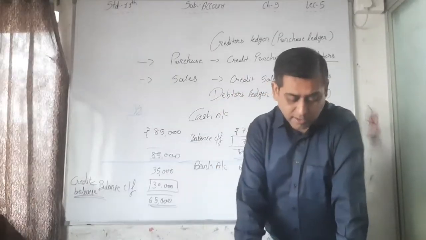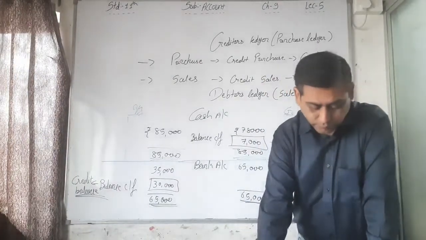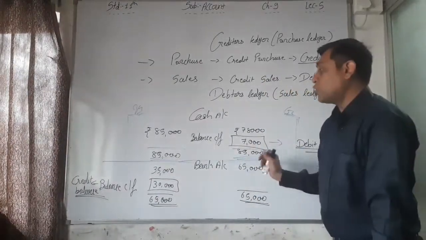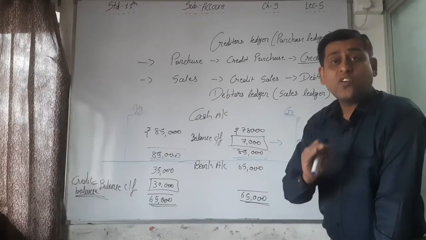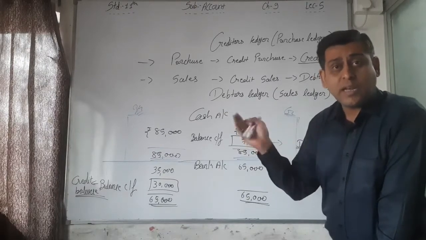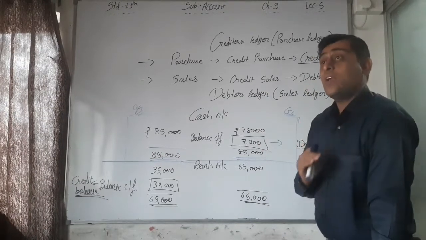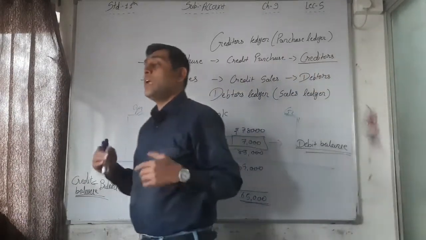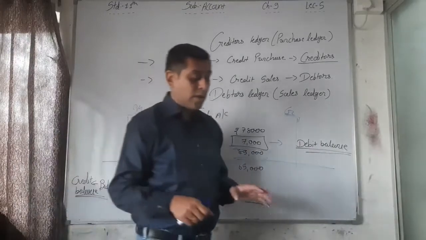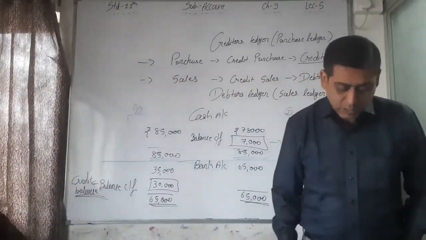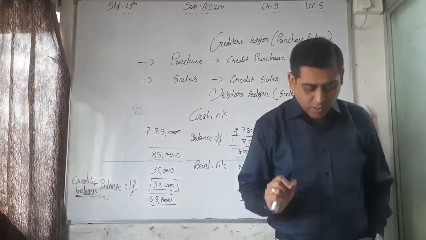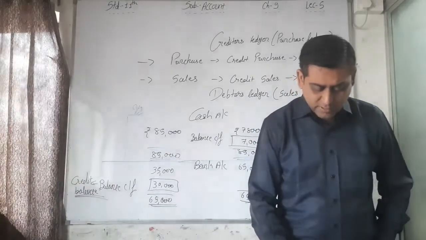I am again reading that. Point number 5. It is an important point, and it is also useful for the practical work in the further chapters, that is chapter number 10. It is important to know what is a debit balance, what is a credit balance, and on which side we have to write it. Also, the closing balance as found above is treated as an opening balance.